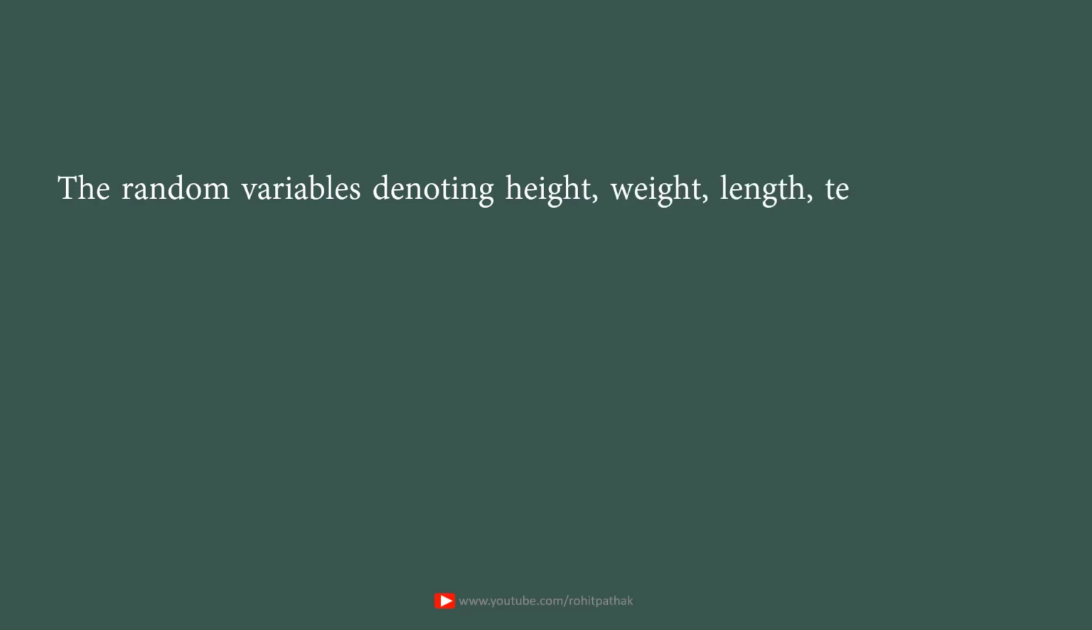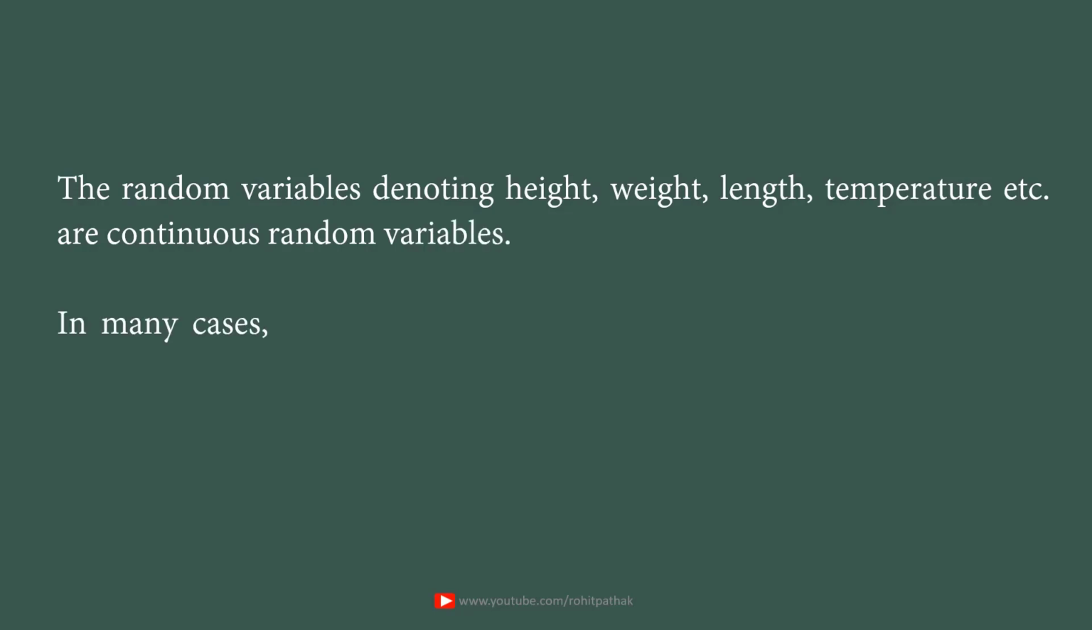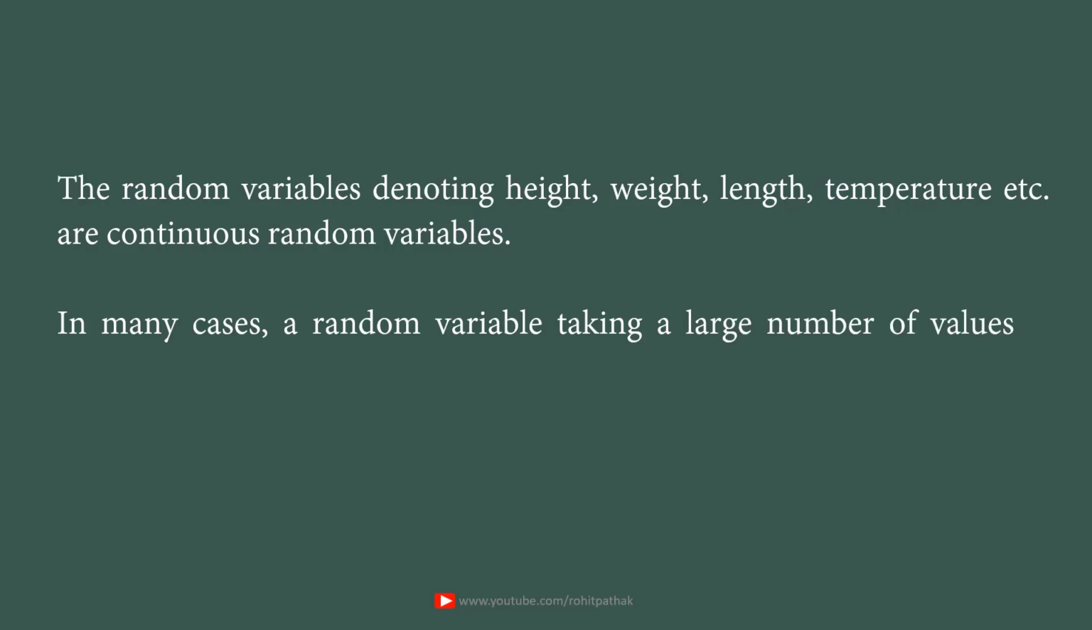So in general, the random variables denoting height, weight, length, temperature, etc. are considered to be continuous random variables. And in many cases, a random variable taking a large number of values is also considered a continuous random variable.